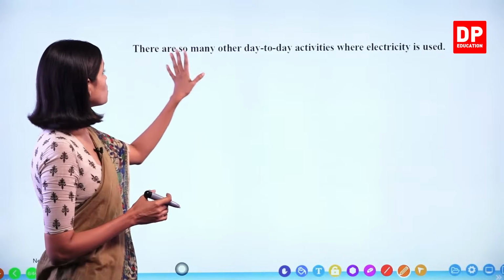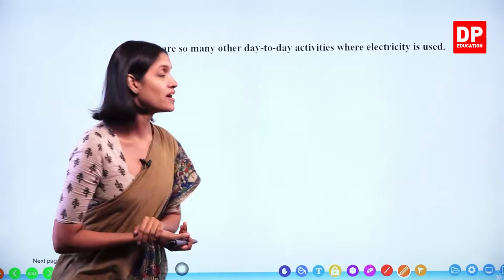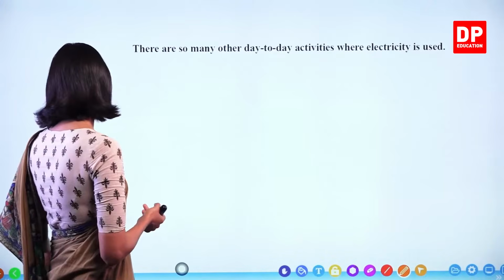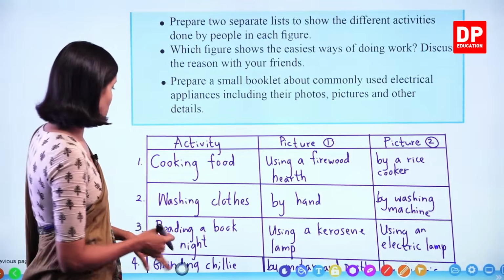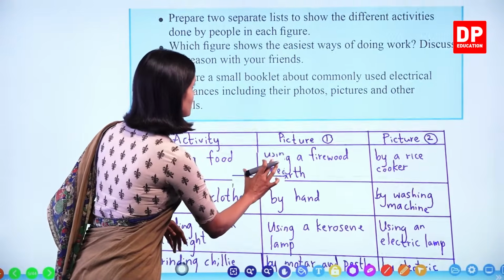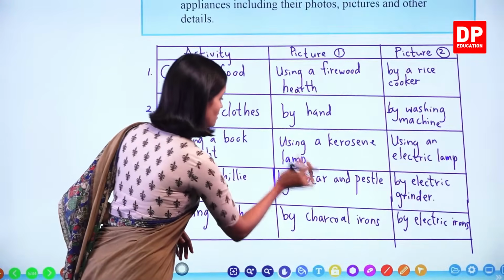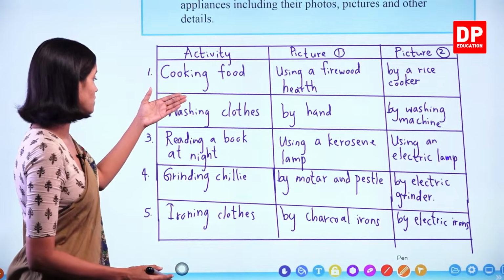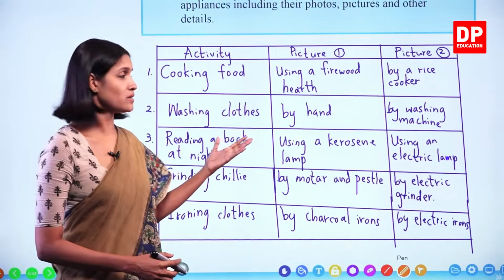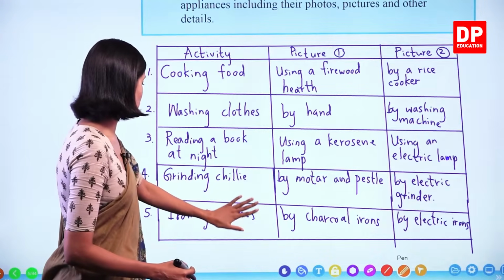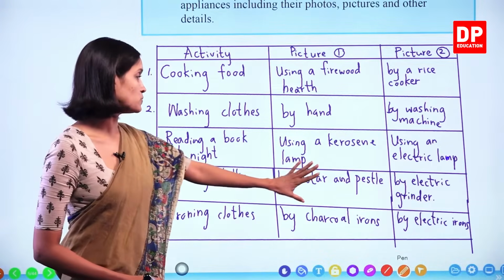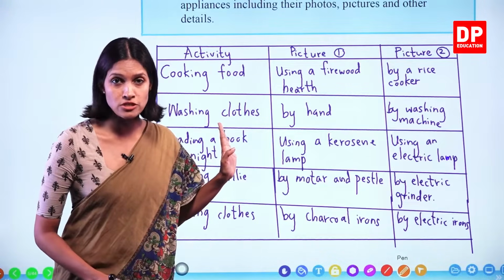So there are so many other day-to-day activities where electricity is used. We discussed some instances, okay? In the picture, they have given 3 instances: cooking food using electricity, washing clothes, and reading a book using electric lamps. In addition, I gave you 2 other examples, ironing clothes and grinding chili using electric appliances, okay?